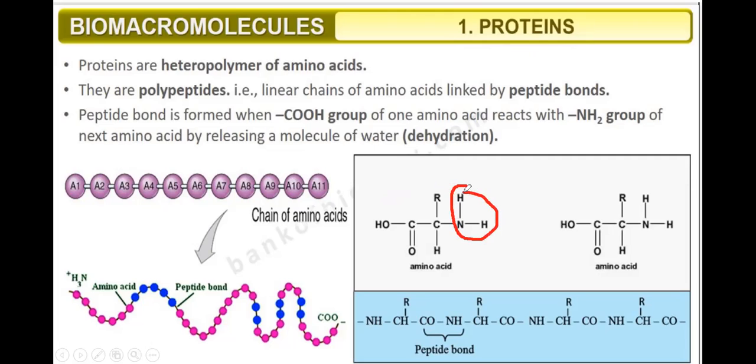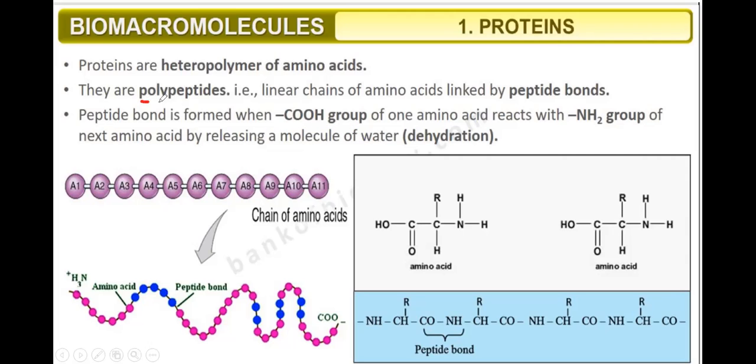Amino group, that is the NH2 group. This is called the amino group. And another is the carboxylic group. This is the carboxylic group, that is the COOH group.